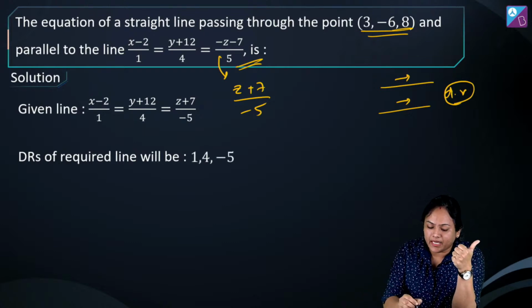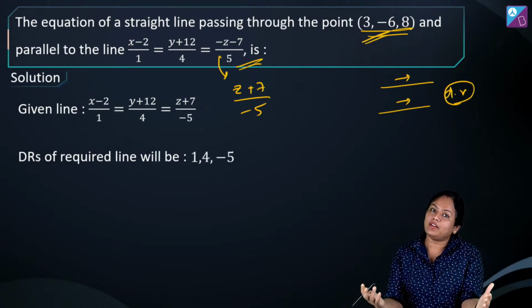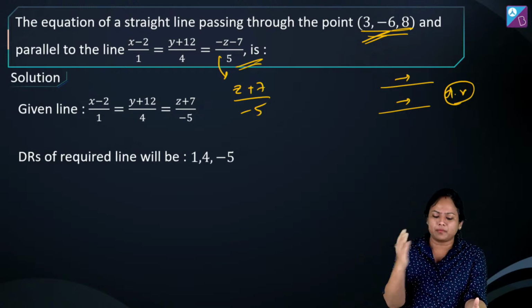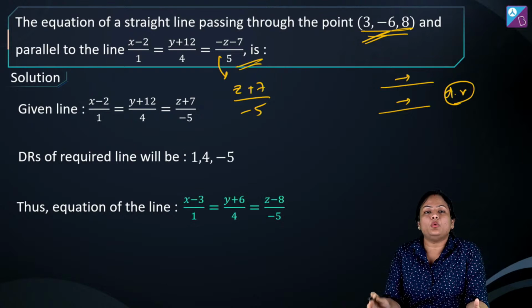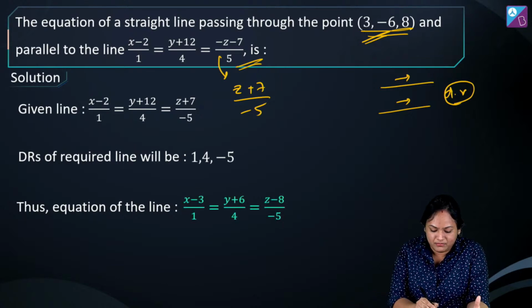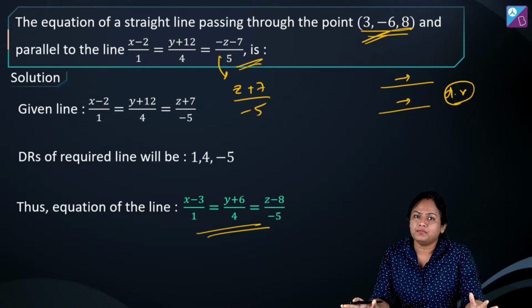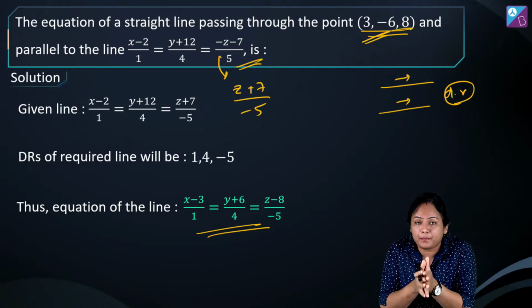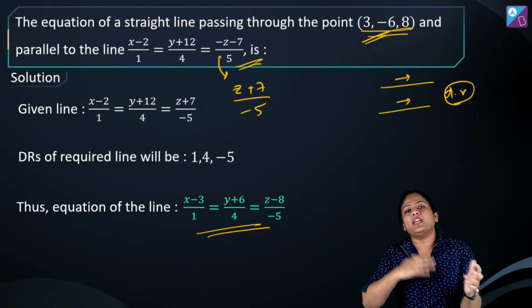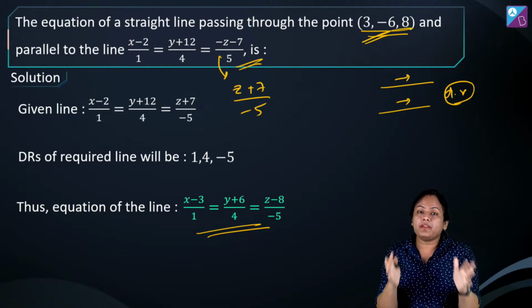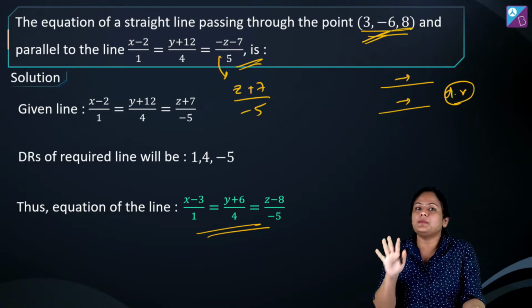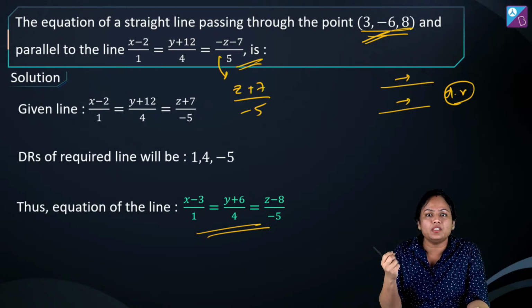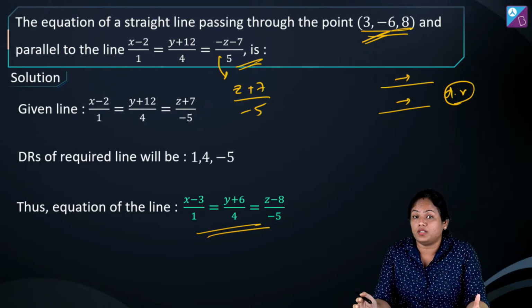Now हमें DR पता है, हमें point पता है, so we can write the equation of line in the general form x minus x1 upon a is equal to y minus y1 upon b is equal to z minus z1 upon c. So this will be the equation of line. ठीक है, हम बेसिक्स ही पढ़ेंगे यहाँ पर. नेक्स्ट सेशन ऑब्वियसली will be based upon more good questions. अभी we have to just revise the concept guys. ऑलराइट, so be with me. सिर्फ कॉन्सेप्ट रिवीजन है and we will see some questions जो directly उस कॉन्सेप्ट पे पूछ सकते हैं.